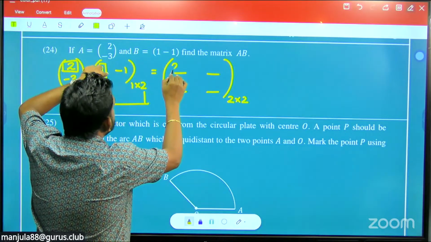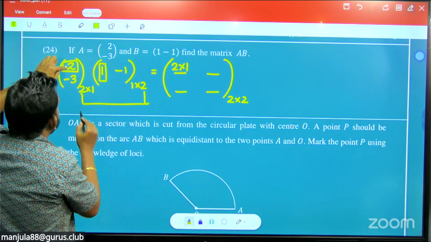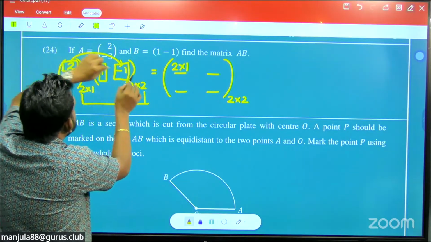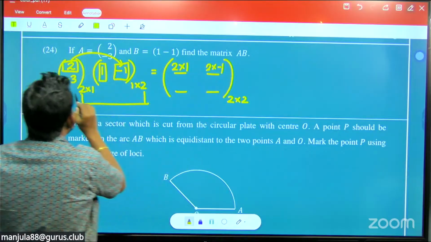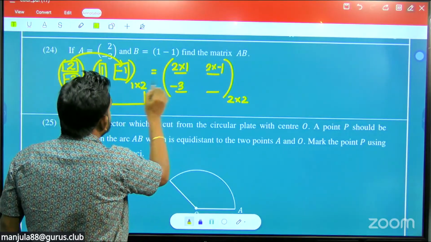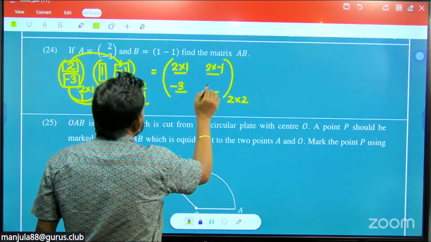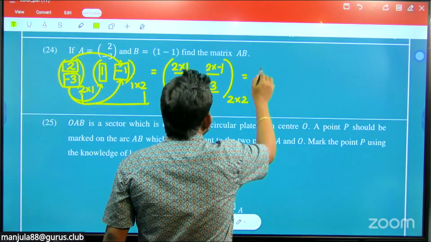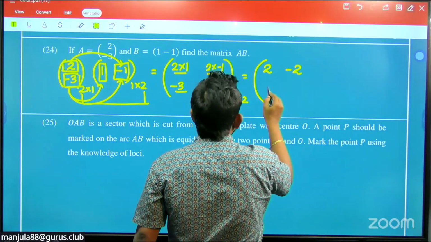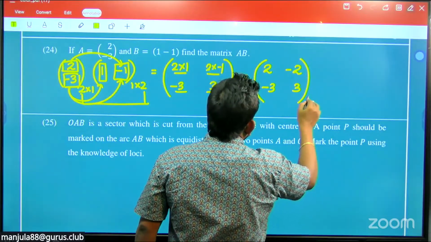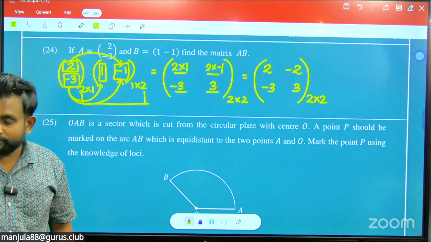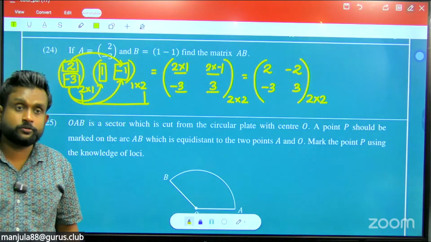So here 2 into 1. First row with first column: the row is 2, the column is negative 1, so 2 into negative 1 multiplication. Then the first row negative 3 multiplied with the first column, negative 3 into 1, negative 3. Then here negative 3 into negative 1, positive 3. So finally the answer comes: 2 into 1, 2; 2 into negative 1, negative 2; negative 3, and here positive 3. What is the order? 2 by 2. Hands up those who got the answer. The matrix question this way.